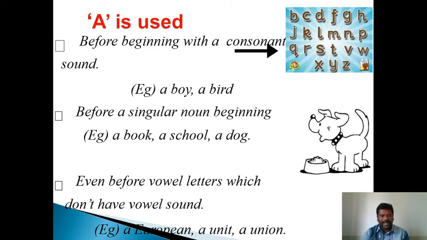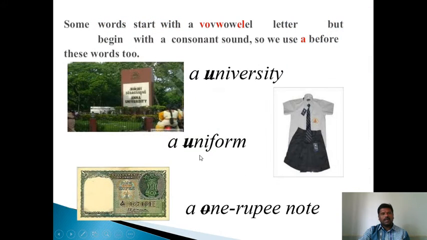Even though these words begin with a vowel, the sound is U, like European, unit, union. Even though these words begin with U, which is a vowel, they take a because their sound is a consonantal sound like U. Some words start with a vowel letter but begin with a consonant sound.